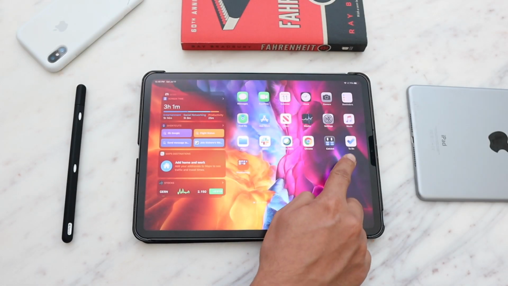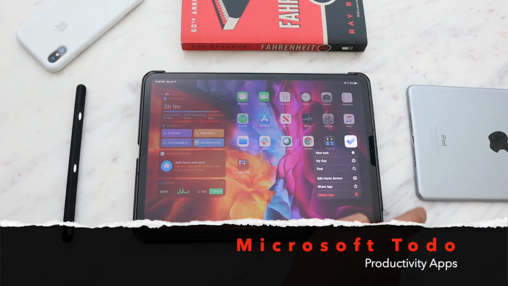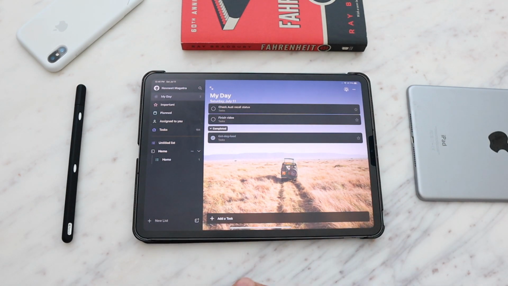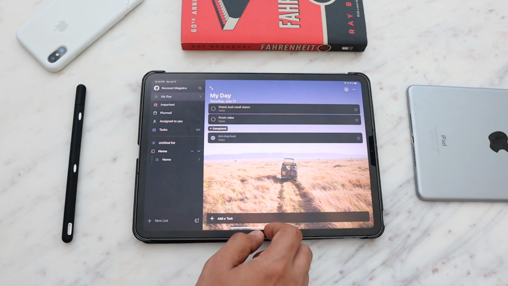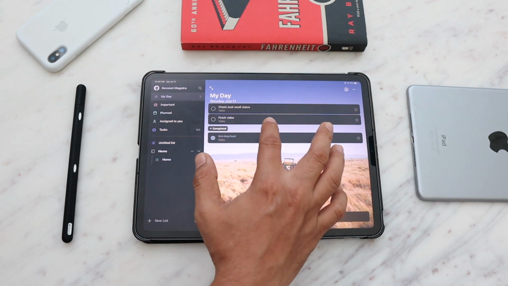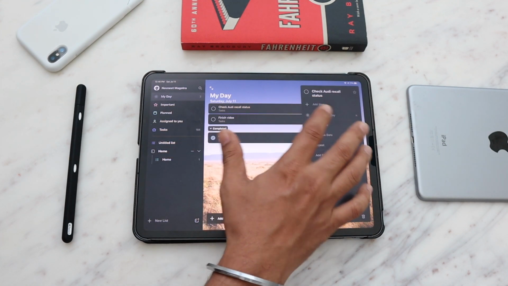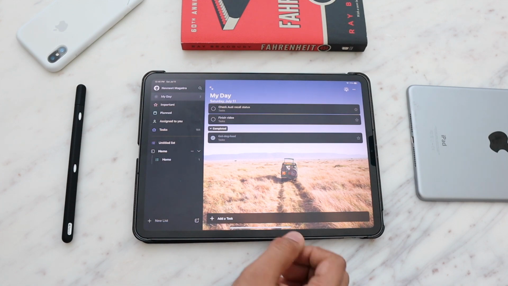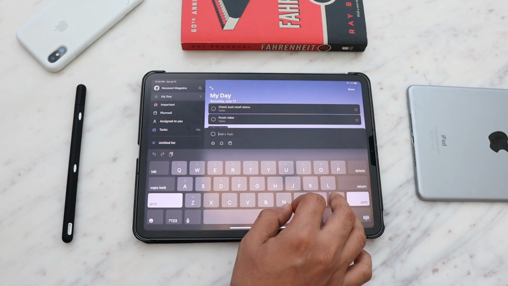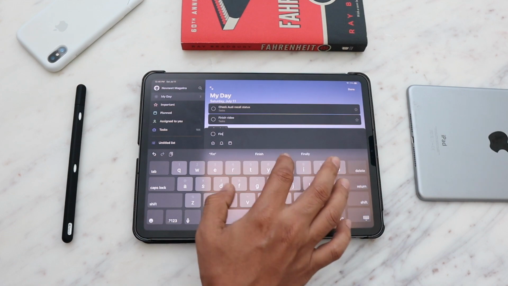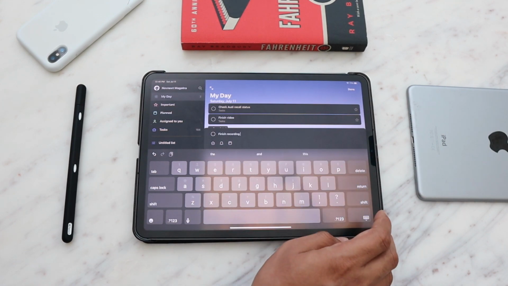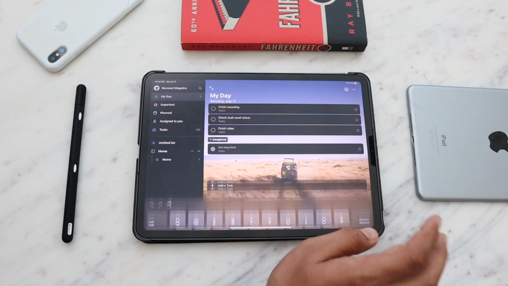Okay, let's look at the next productivity app, which is Microsoft To Do. I'm not sure if you're aware of this app, but this is one of the best apps for task management throughout the day. This is probably the first app that I use to start my day. Every morning, I have created a workflow or a Siri shortcut that gets invoked when I stop my alarm. That shortcut then tells me the weather, any meetings for the day, and opens up this app to let me enter what I want to accomplish during the day.